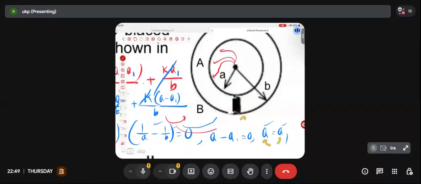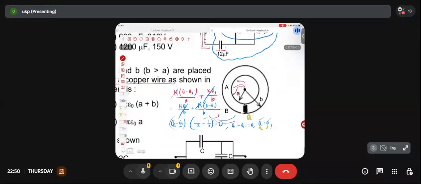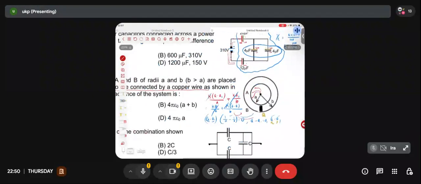So what is the charge on the outer sphere? Q. So have we been able to prove, ladies and gentlemen, that in this particular case, there will be no charge present on the inner sphere? The complete charge will be placed on the outer sphere only. If there is no charge placed on the inner conductor, is there any meaning of having the inner conductor? Is there any significance of the inner conductor? No, sir. So what do you conclude finally? Sir, we can conclude there is no inner conductor. Very good. So there is only the outer conductor.